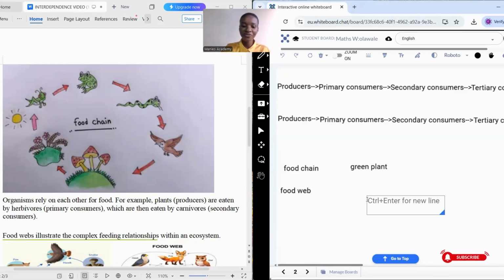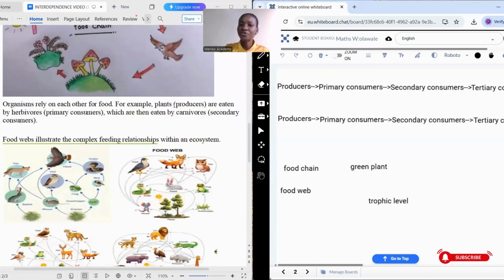When I say trophic level, this is what I mean: these arrows pointing to the next organism. This is exactly what I mean by a trophic level, from one trophic level to another. This is for food chain.